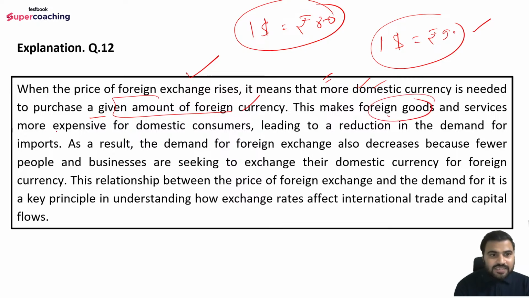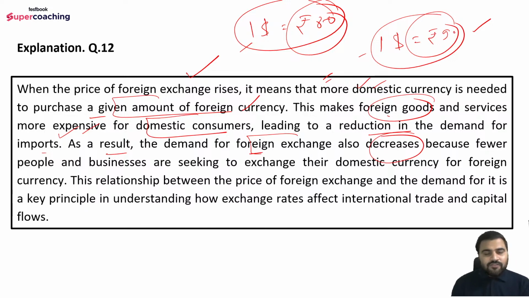This makes foreign goods and services more expensive for domestic consumers, because if they import any foreign goods or services, earlier they used to pay rupees 80 for $1, but now if they are importing the same goods, they have to pay rupees 90, which leads to a reduction in the demand for imports. As a result the demand for foreign exchange also decreases, because why did we need the foreign exchange? In order to pay for the imports, right? But since we are not importing, the foreign exchange demand will also decrease, because fewer people and businesses are seeking to exchange their domestic currency for foreign currency. This relationship between the price of foreign exchange and the demand for it is a key principle in understanding how exchange rates affect international trade and capital flows. I hope you got the point, right?